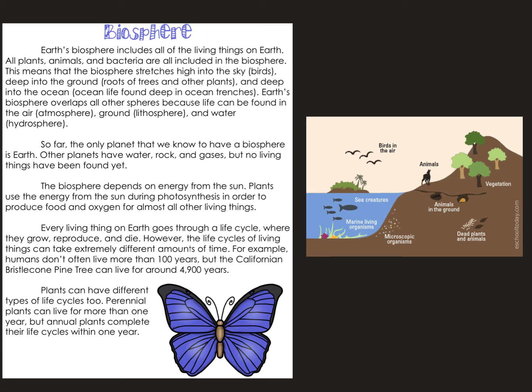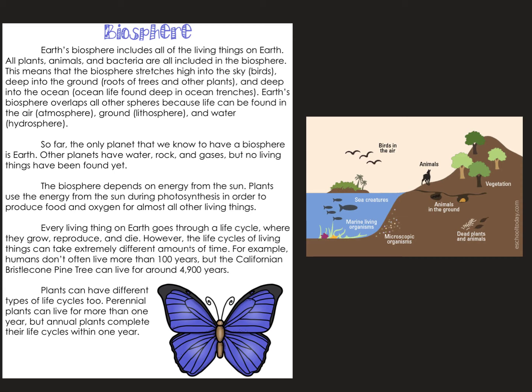Plants use the energy from the sun during photosynthesis in order to produce food and oxygen for almost all other living things. Every living thing on Earth goes through a life cycle where they grow, reproduce, and die. However, the life cycles of living things can take extremely different amounts of time. For example, humans don't often live more than 100 years, but the Californian bristlecone pine tree can live for around 4,900 years.